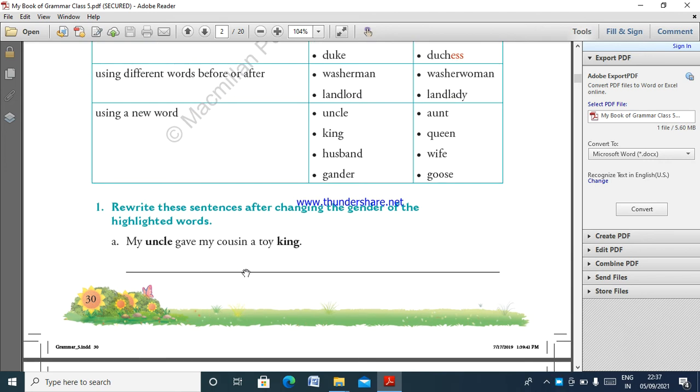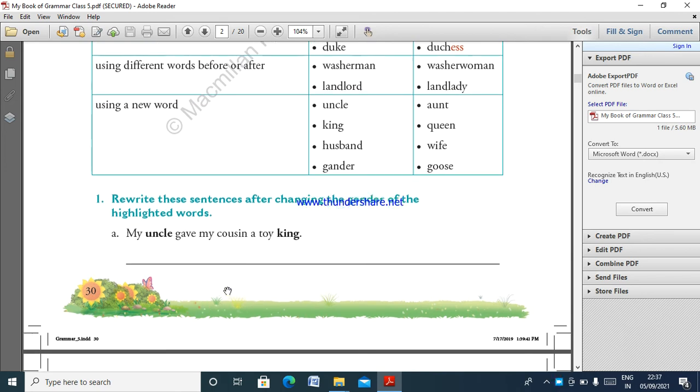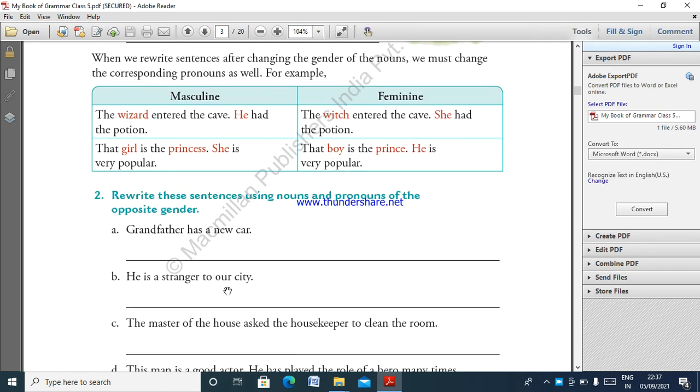எப்படி சேஞ்ச் பண்ணுவோம்? இந்த ஹைலைட்டட் வேர்டை ஜெண்டர் வந்து சேஞ்ச் பண்ணும். Okay, so next, when we rewrite a sentence after changing the gender of the nouns, we must change the corresponding pronouns as well. For example, as we change the gender noun, we must use the corresponding word, because, for example, masculine and then feminine.